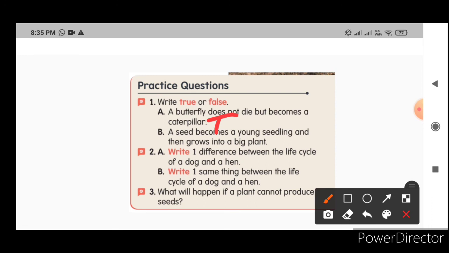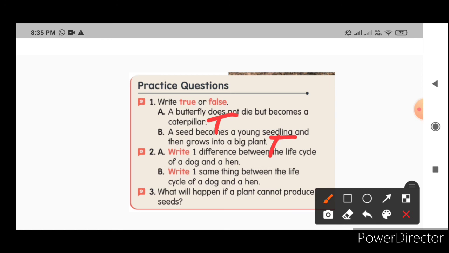Now see the next bit. A seed becomes a young seedling and then grows into a big plant. Is it right? Yes. Now write one difference between the life cycle of a dog and a hen. Before, in the slide, we discussed that a dog gives birth directly to babies, whereas a hen lays eggs.